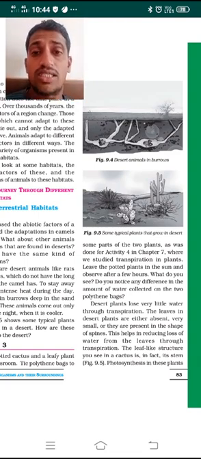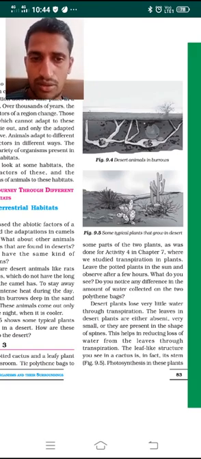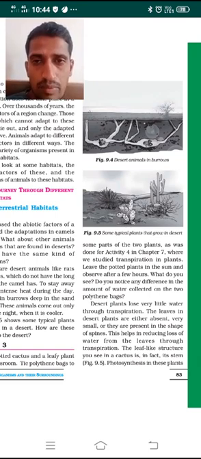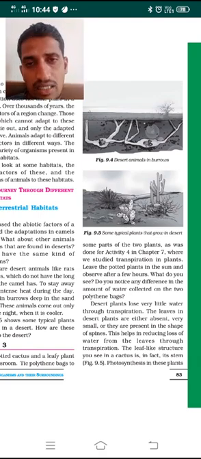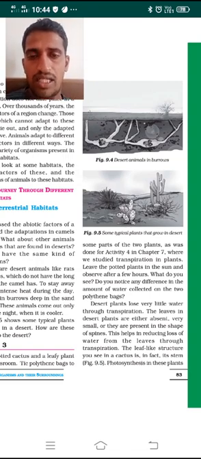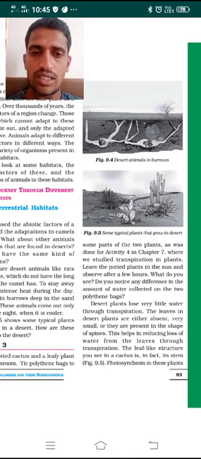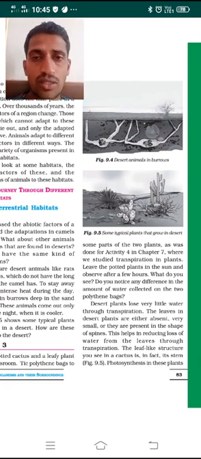Hence, the characteristics of desert plants are as follows. Go on making the points here. First, desert plants lose very little water through transpiration. The transpiration process is very small in desert plants. Second, the leaves in desert plants are either absent, or if they are present, they are very small, or they are converted into spines. Usually they are absent; in some they are small, and in some they are converted into spines.